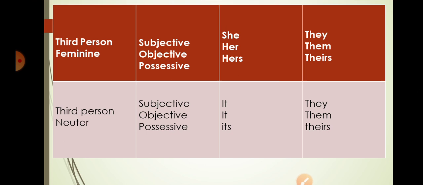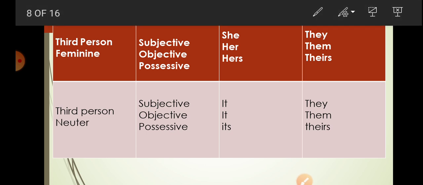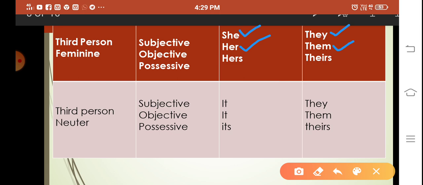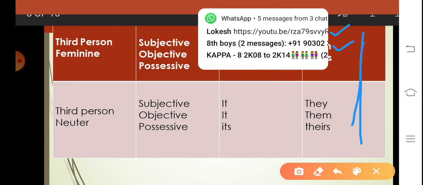And third person feminine means related to females, that means girls. So this can be in the subjective form. So she gave you food, and it is the plural form of that. So all the girls are together called they, and it can be in the objective form, that is her. I gave her a pen. These are the plural forms.